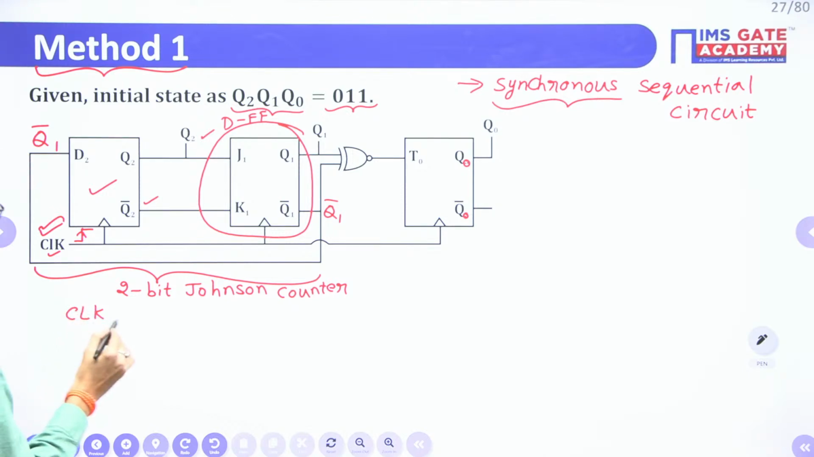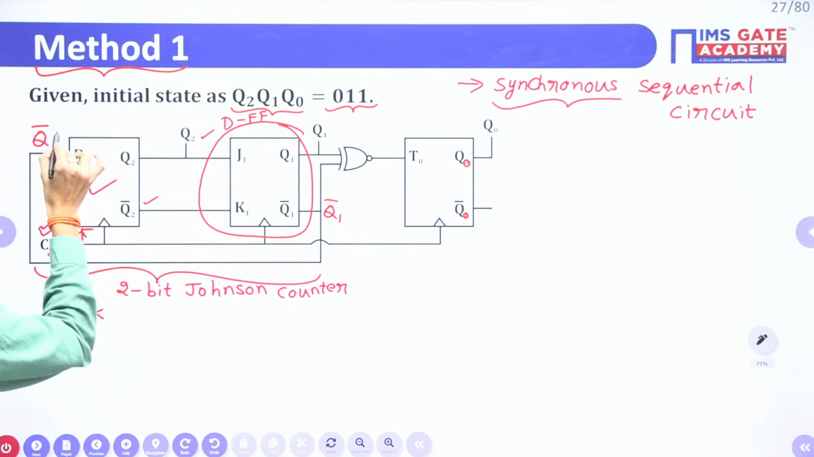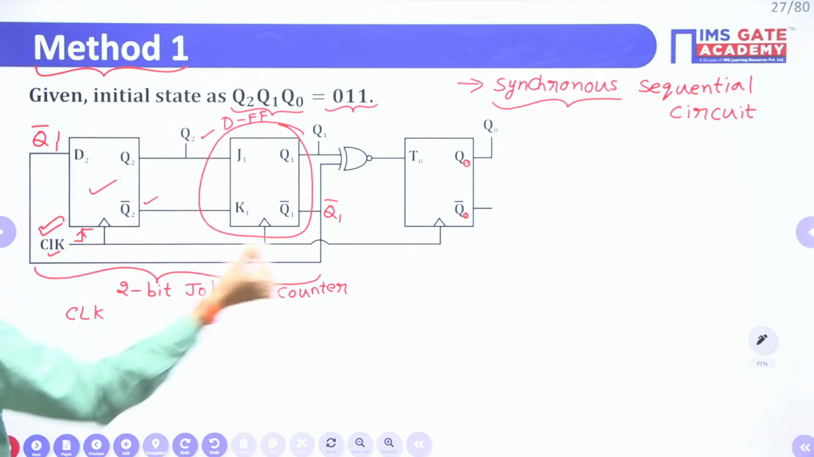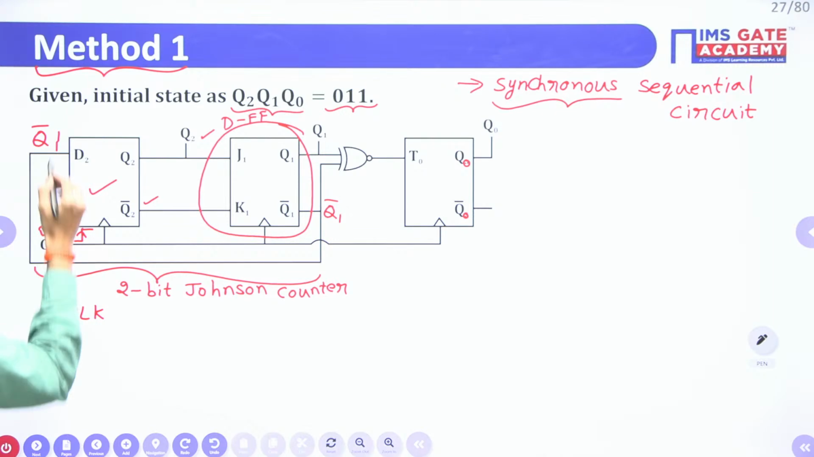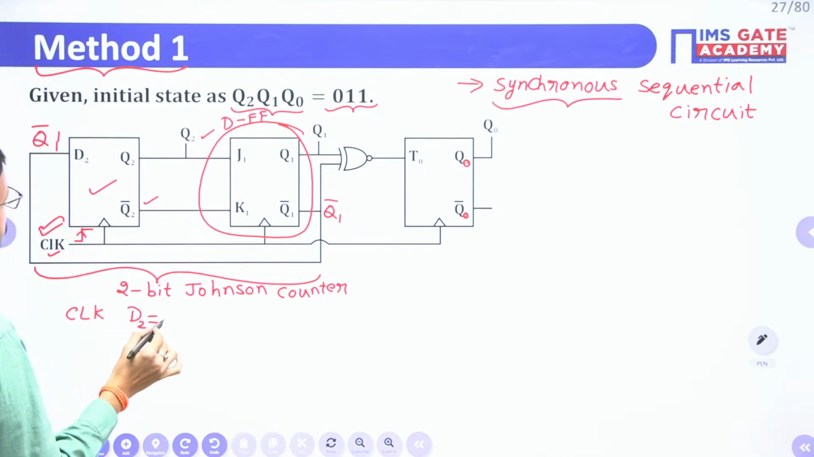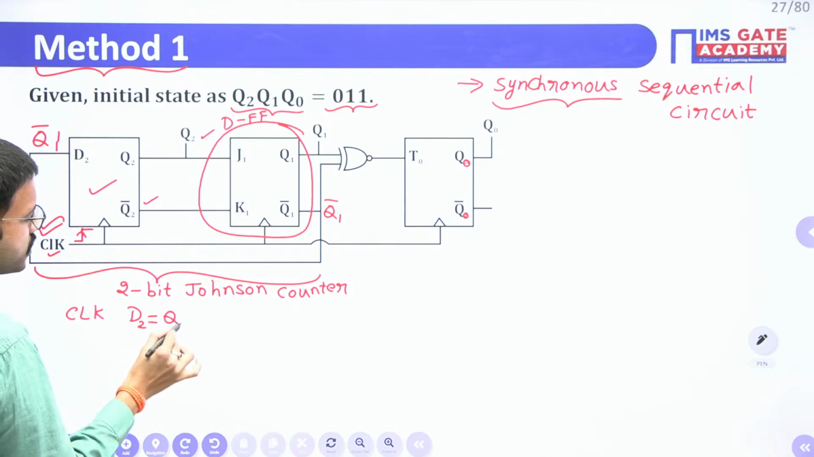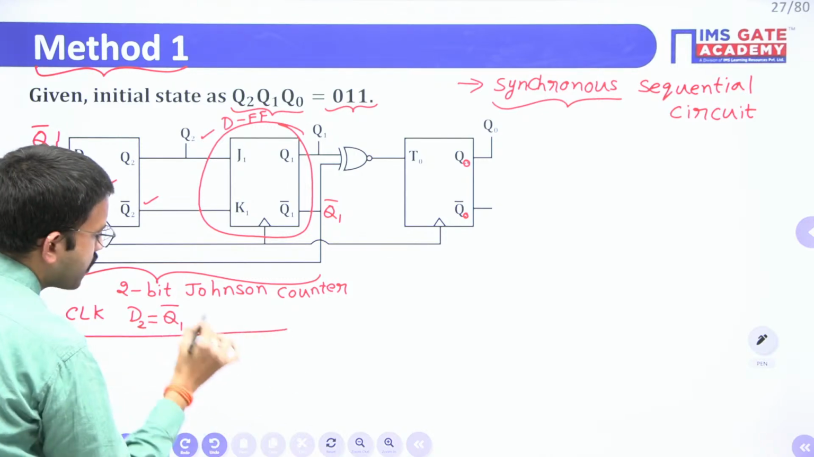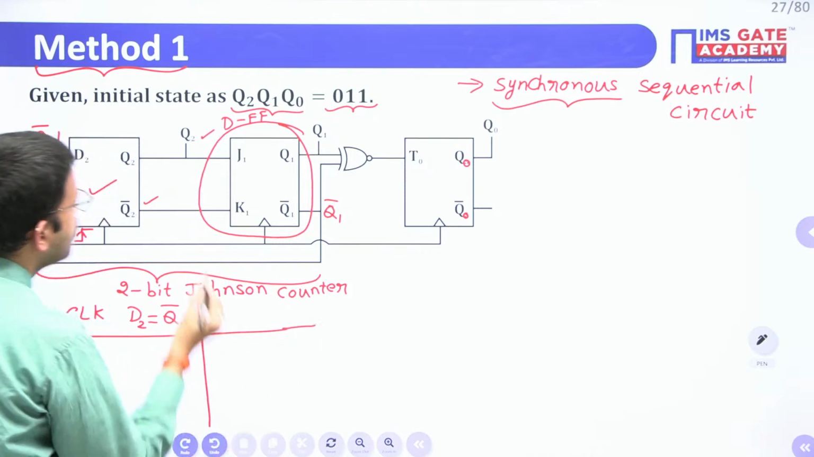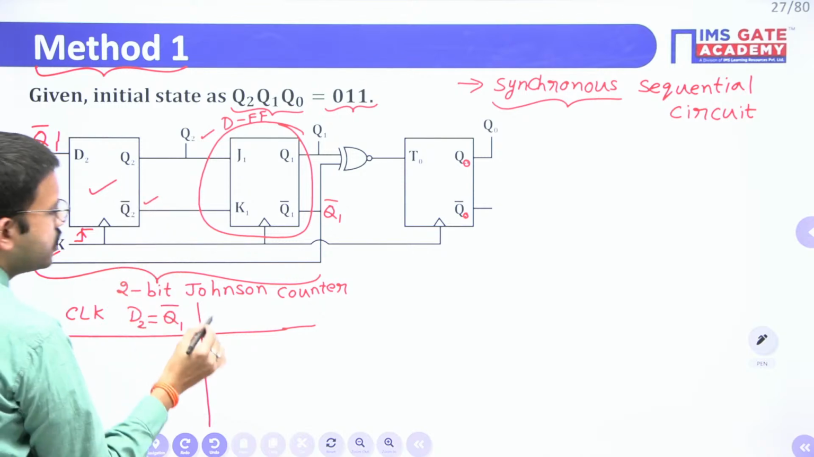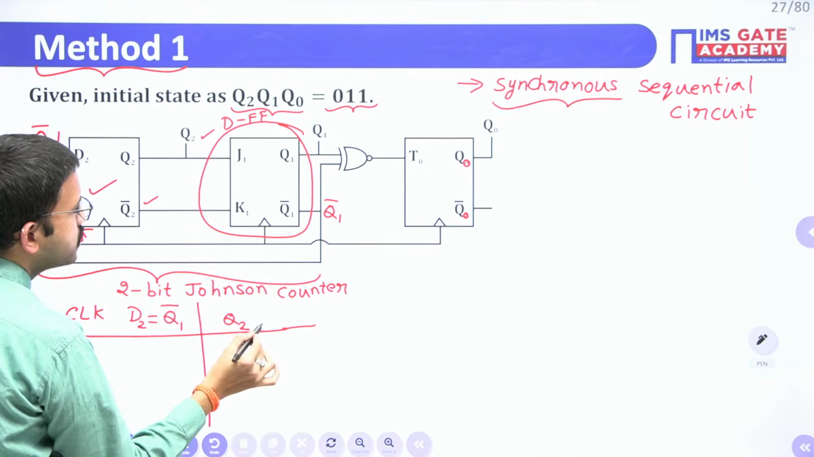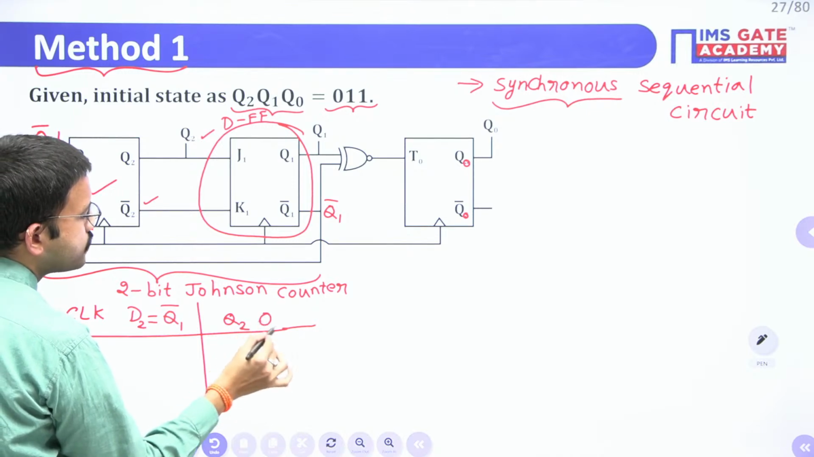For easy understanding, if you consider this overall circuit as a 2-bit shift register, then here D2 is nothing but your serial input, Q1 bar. D2 equals Q1 bar. And here I am directly writing the first stage output as Q2 and the second stage output as Q1.